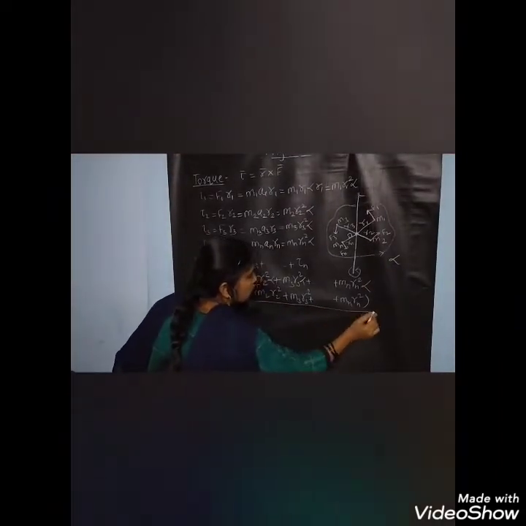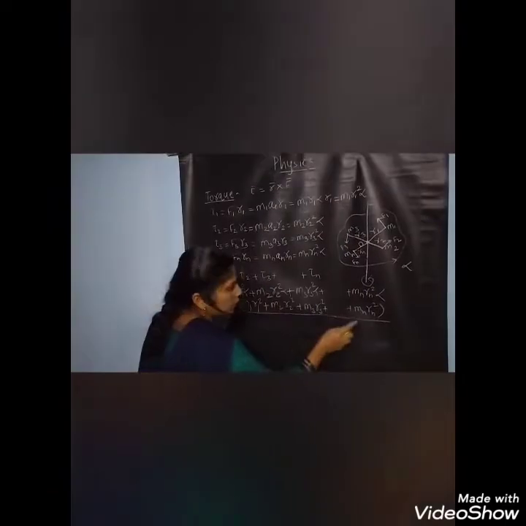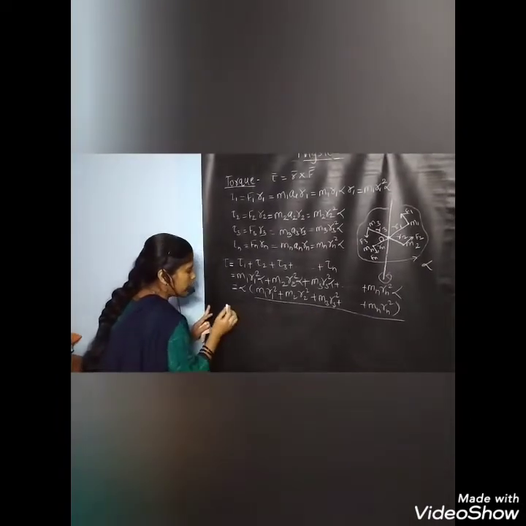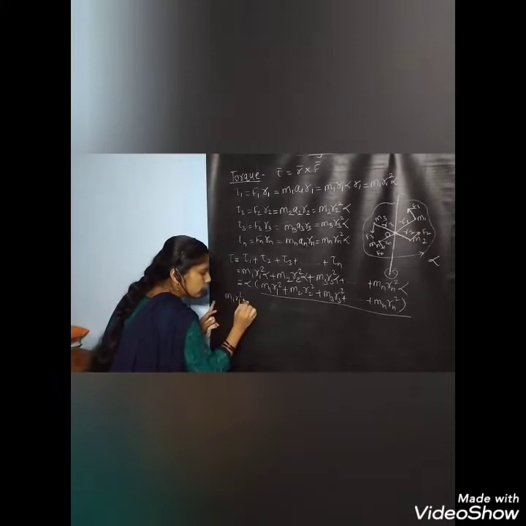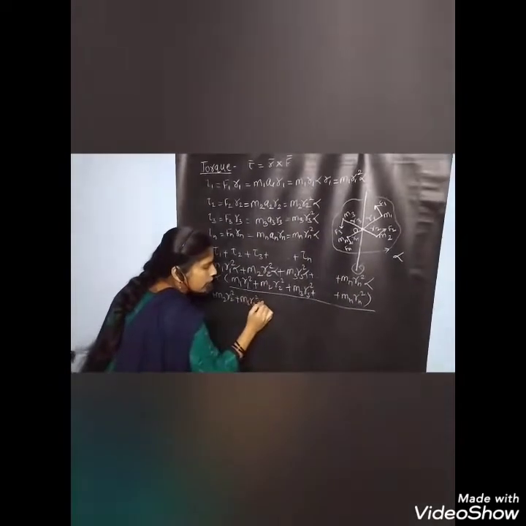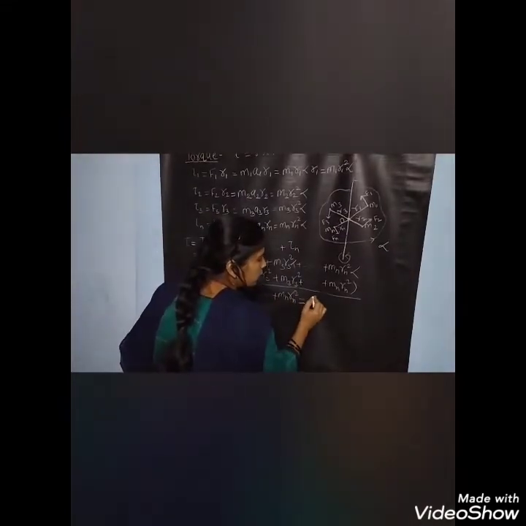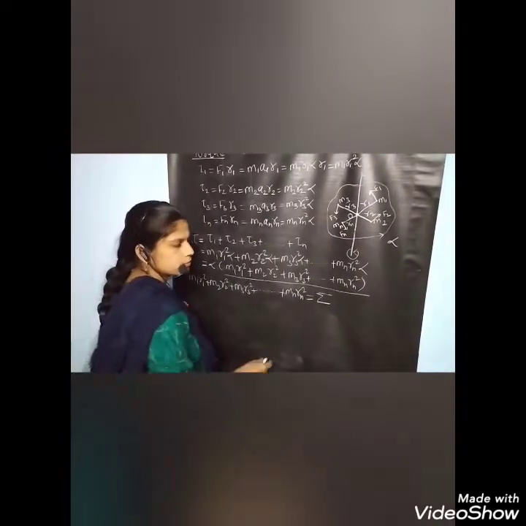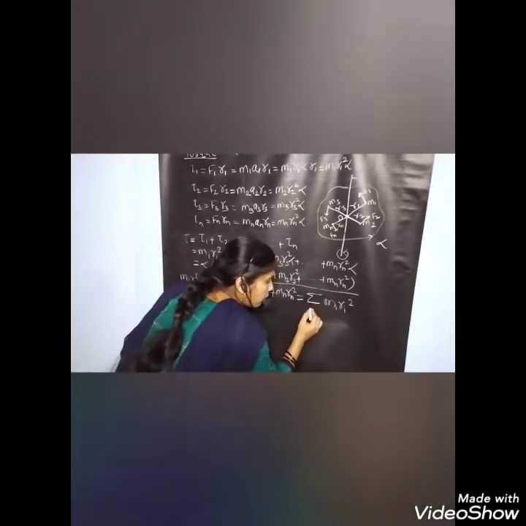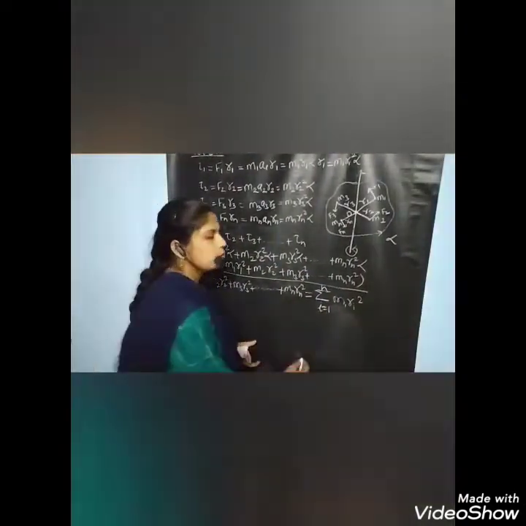It is m1r1 square plus m2r2 square plus m3r3 square plus mn(rn) square, which is equal to the sum of mi(ri) square from i equals 1 to n.